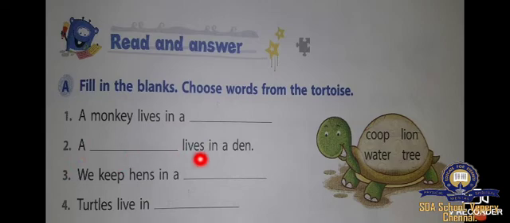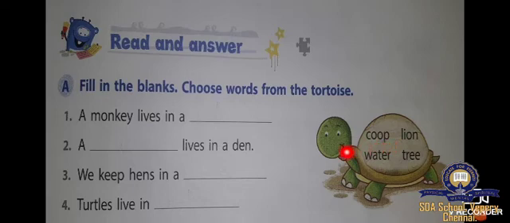A dash lives in a den. Which animal lives in a den? Lion. Very good. LION, lion. Number 3, we keep hens in a coop. We make a home for a hen, no? Yes. How can we call it? Coop.